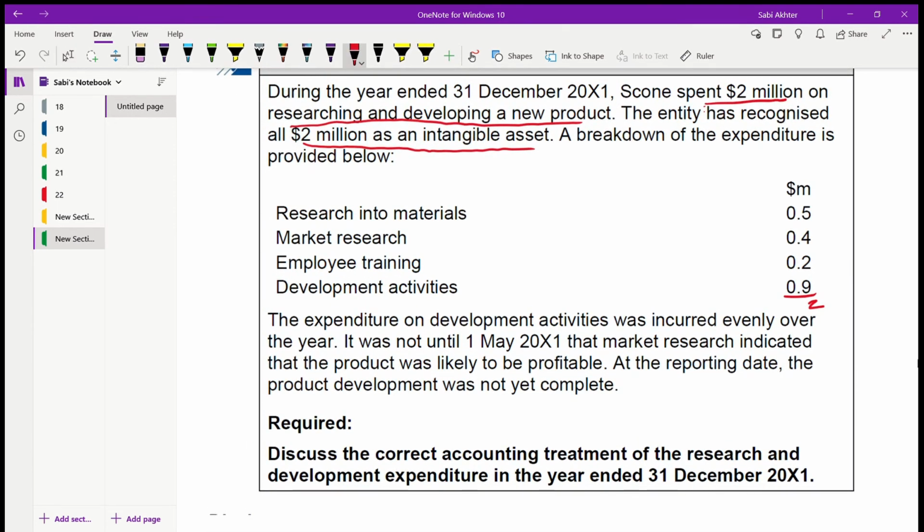It was not until 1st of May 2001 that the market research indicated that the product was likely to be profitable. At the reporting date, the product development was not yet complete. Reporting date means 31st December 2001. Still, the product was not yet complete. Discuss the accounting treatment of research and development.